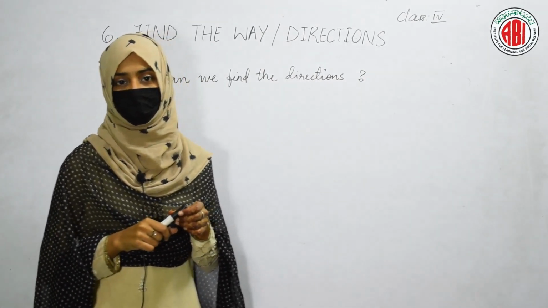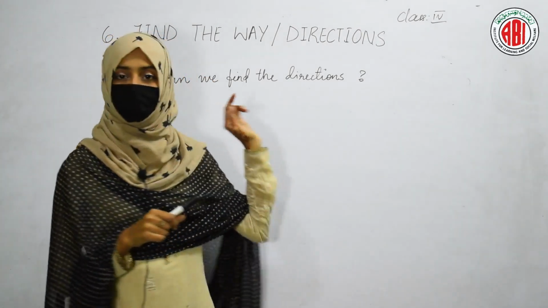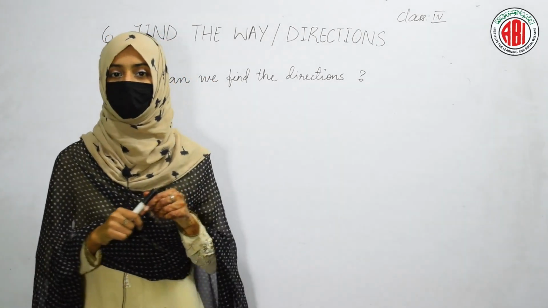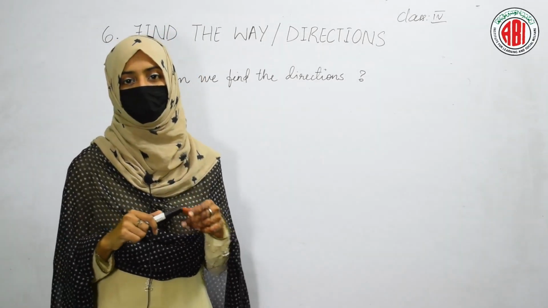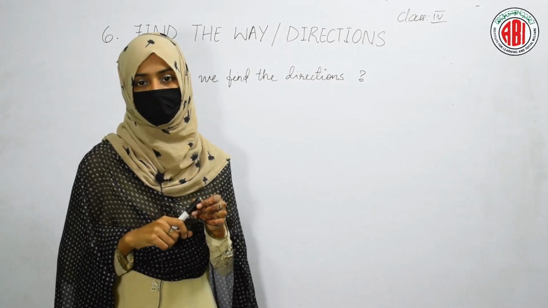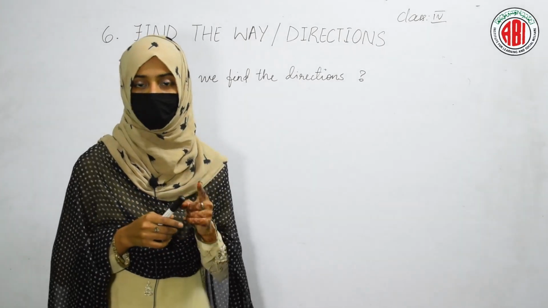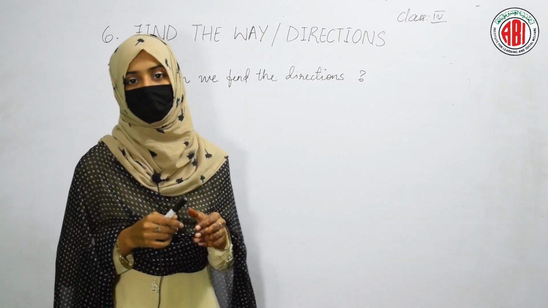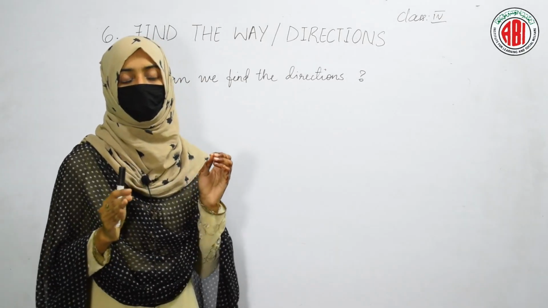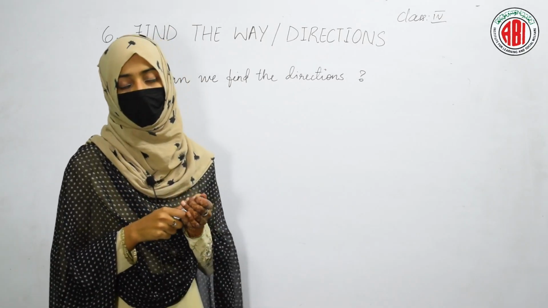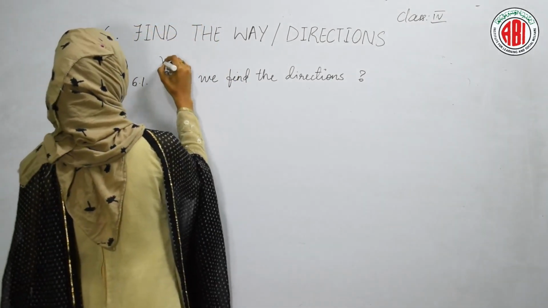In today's class, let us start a new lesson, and the name of our lesson is Find the Way or Directions. We have already studied about the family. In the previous chapters, we have already learned that when a father, mother and other elders live together in one place, they form a family. When a number of families are living together in a place, then it forms a village.